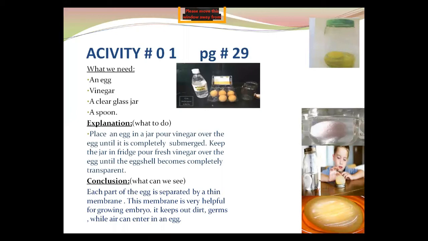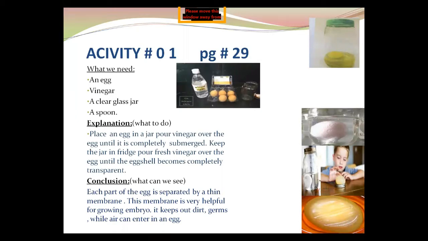Cover the jar and put it in the refrigerator for about 24 hours. Take the jar out of the fridge and use a spoon to remove most of the vinegar, taking care not to poke or bump the egg.